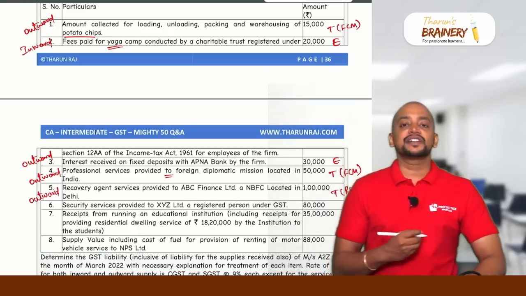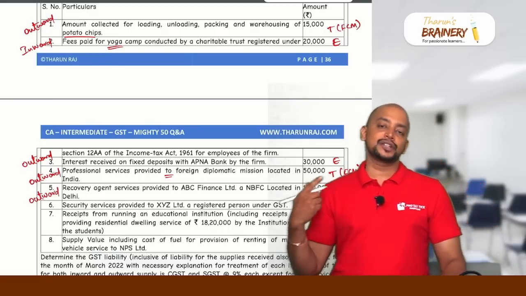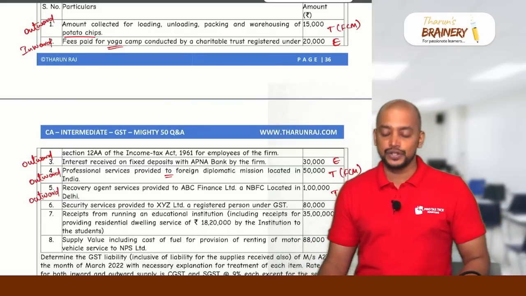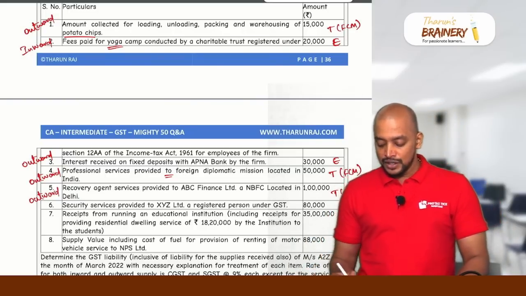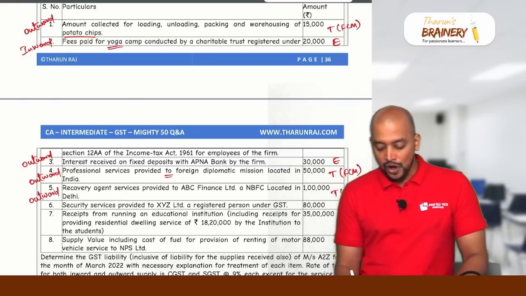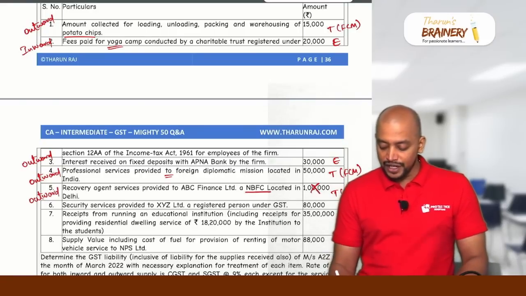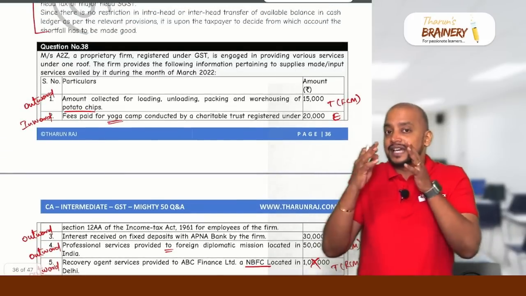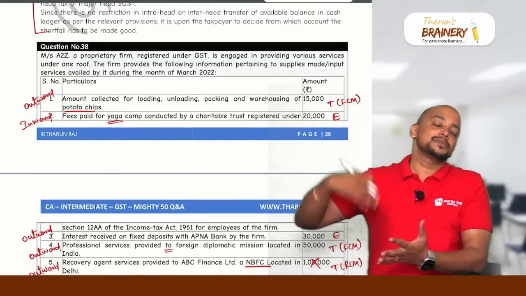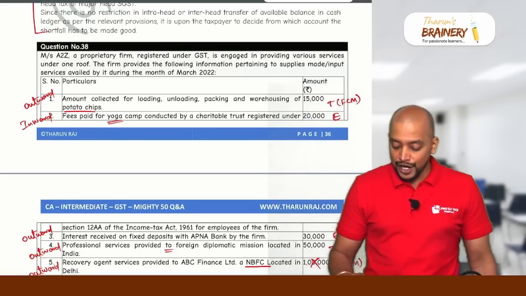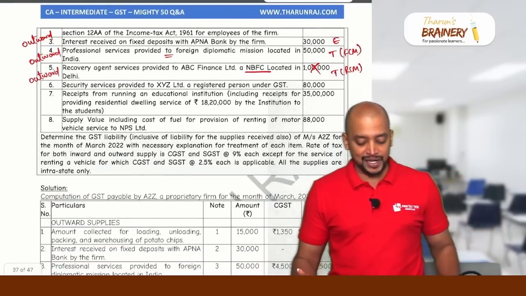Why? In case of recovery agent service to a bank or financial institution, the liability to pay GST is on the bank or financial institution under RCM. So here the liability to pay GST is under RCM on the NBFC. Therefore, it will not be taxable in the hands of A to Z. See, the service is taxable, but it will be taxable under RCM. So the liability to pay GST is on the recipient. Therefore, A to Z proprietary firm is not required to pay GST on that.